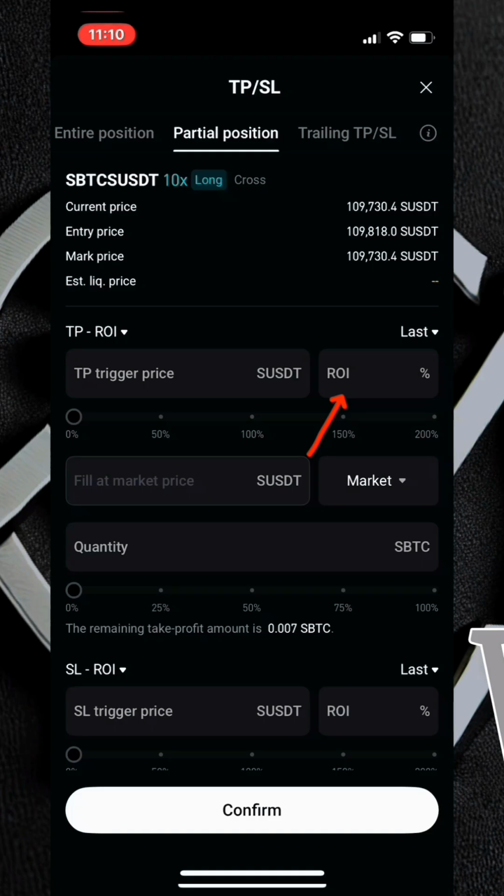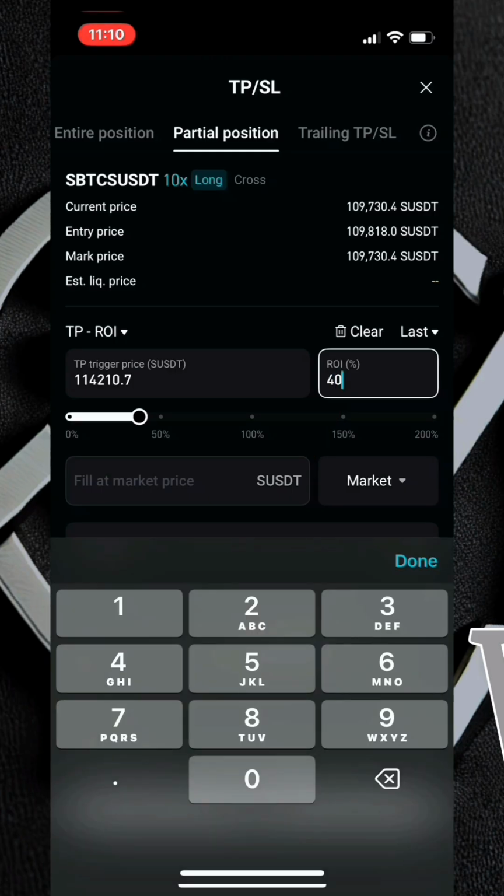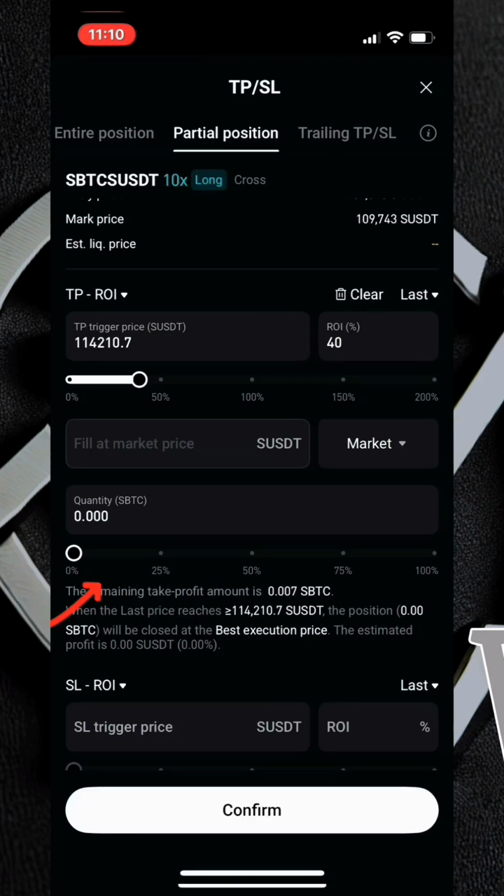And then let's say for take profit 2, I'm looking at 40% profit. Then you come over here and enter the amounts. That's the percentage of the capital you want to use for this process. So remember that we have already used 20% at first, so that means that we have 80% of our capital left. And then let's say for the second one, I want to sell like 30% of my capital. You guys should not forget that your total capital is $100. That's what we use to start this particular process. So 30% of $100 is $30.